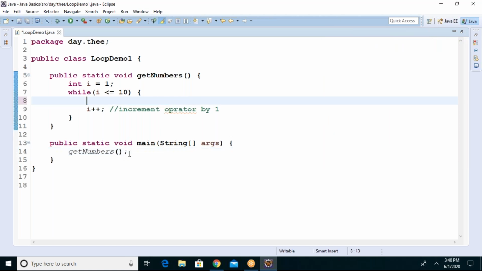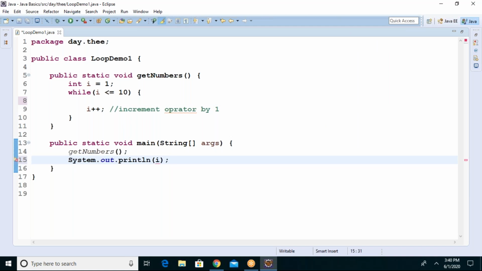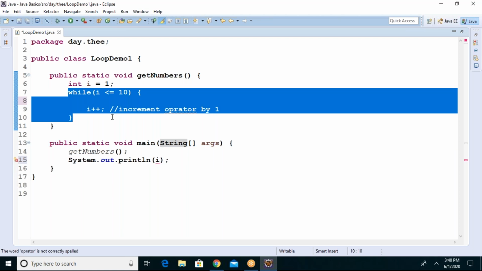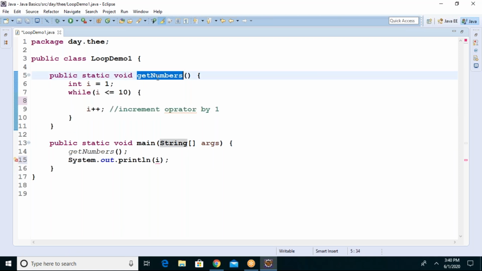Can anybody tell me how can we print the values 1 to 10 in the main method? Just think and let me know. Anybody? In the main method, we said to print everything, right? So it is not printing in the main method.